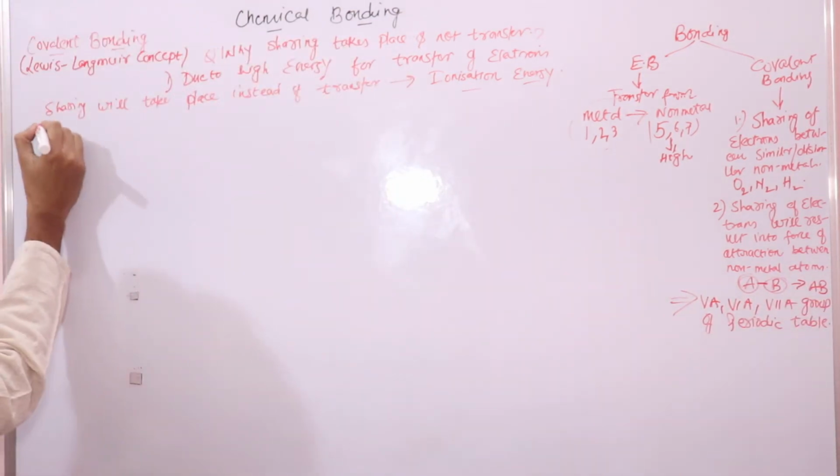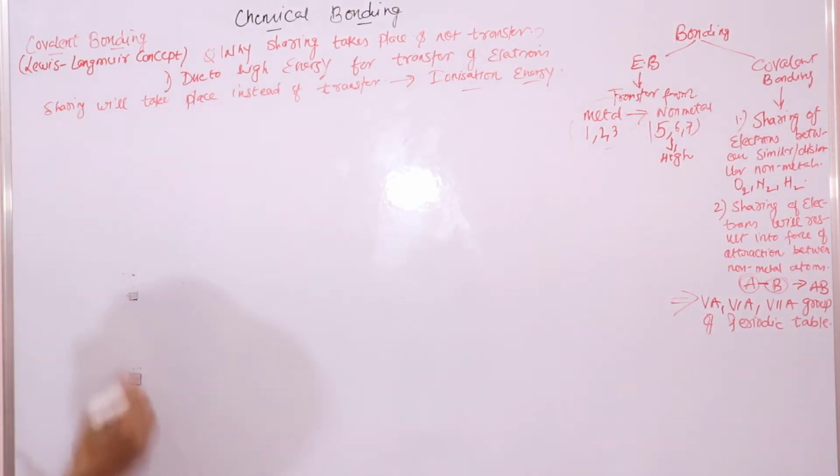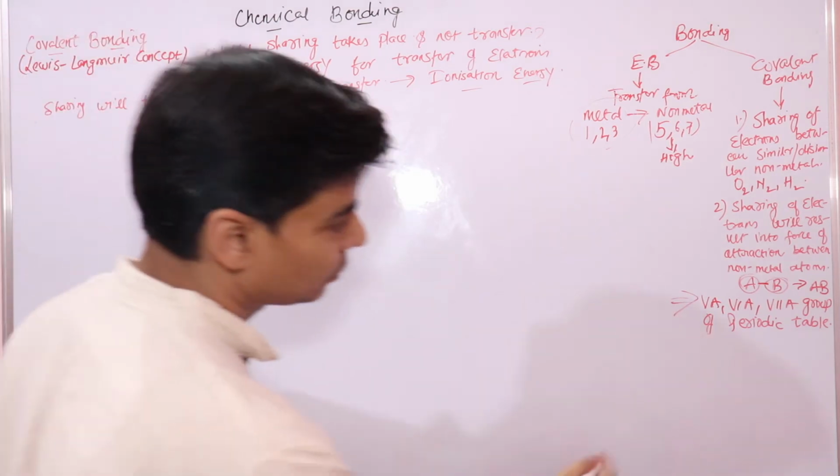So I'll just mention one more thing. I'll just write it over here.